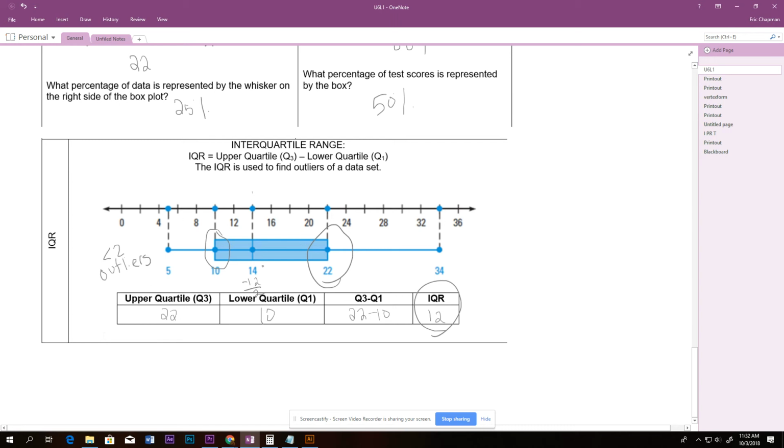And then if I do 14 plus 12, that's 26. Anything greater than 26 is an outlier. So that means 34 is an outlier. Oh, I'm sorry, this should be greater than. And there we go.